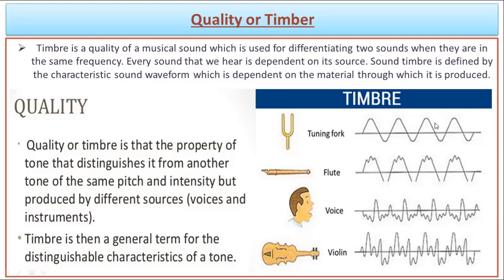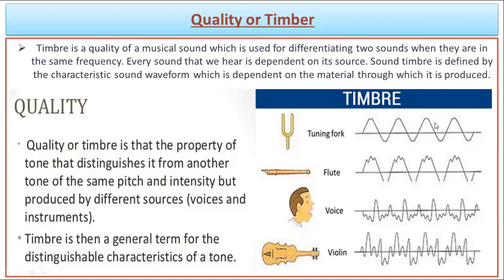For example, in your family, when you hear the sound of a person whom you are not looking at directly, you can still easily recognize the voice. How can you do so? You are able to do so because the voice has some specific character, some specific tendency, and due to that you can easily identify it.